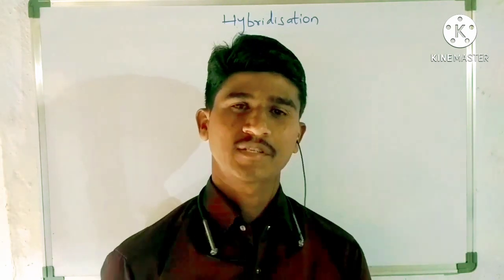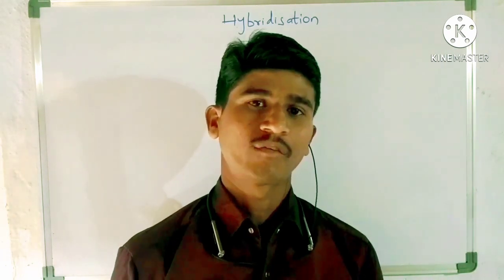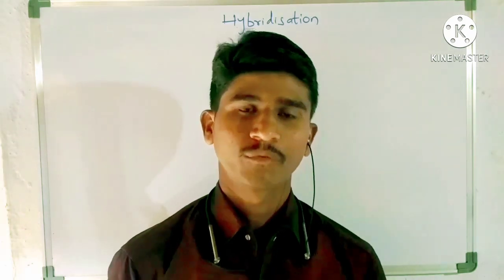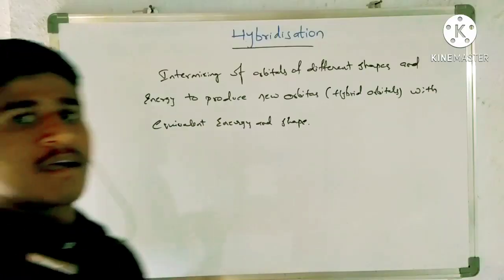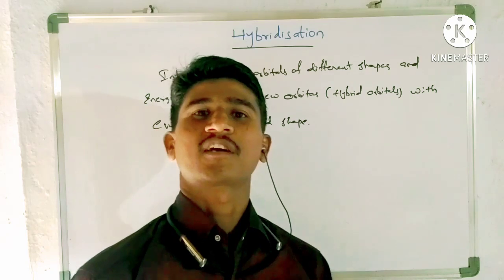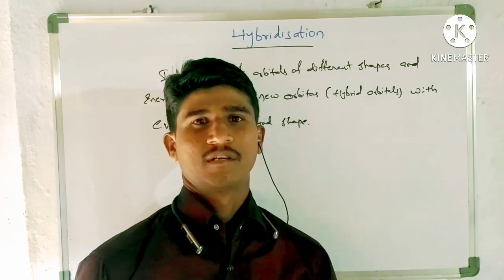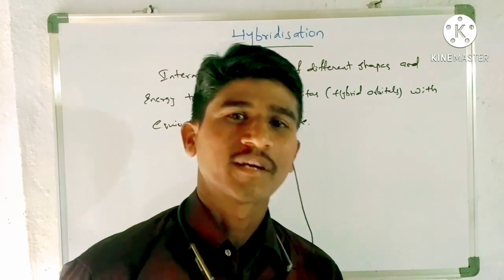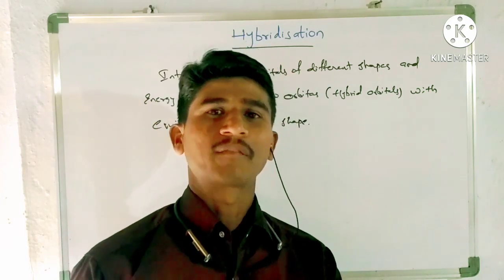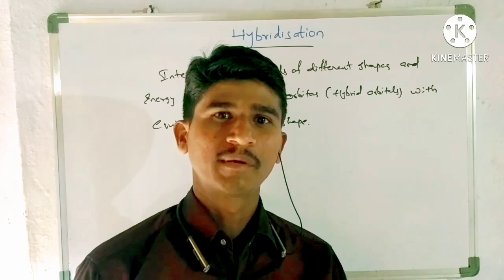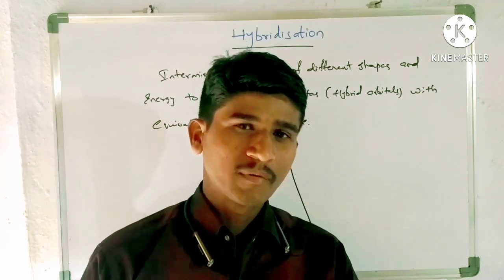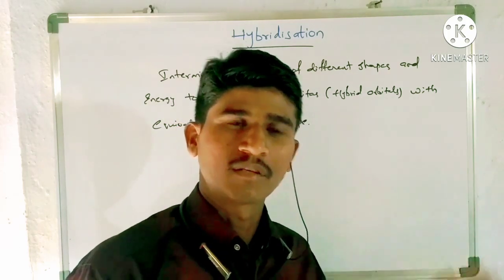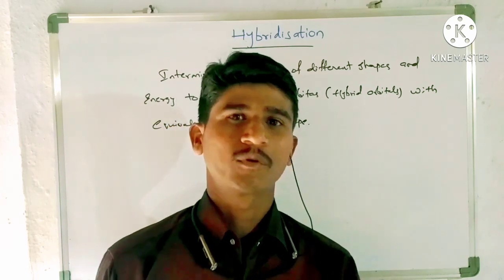In previous classes, we discussed Lewis structures and formal charges. Now in this video, we are going to discuss hybridization. Hybridization is a concept introduced by Linus Pauling. Hybridization is explained in order to understand the shape of the molecule, the geometry of the molecule, and the stability of the molecules. Before hybridization, there was the concept of overlapping: s-s overlapping, s-p overlapping, p-p